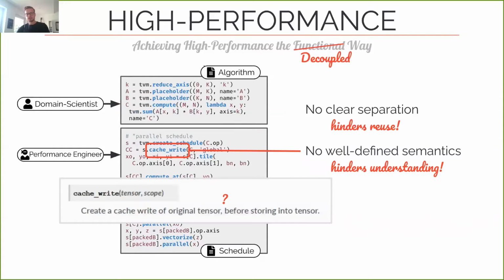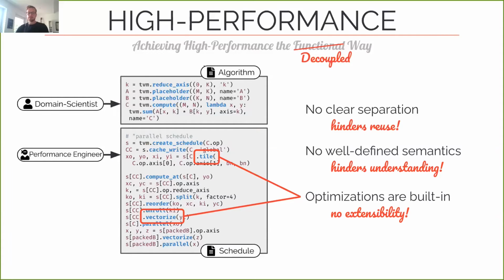The next problem is that there is no well-defined semantics for the scheduling primitives. There is only documentation online, and for some primitives, this is quite cryptic and basically requires knowledge of how the compiler internally implements the scheduling primitives. And finally, all scheduling primitives are built in, which makes them hard to extend.